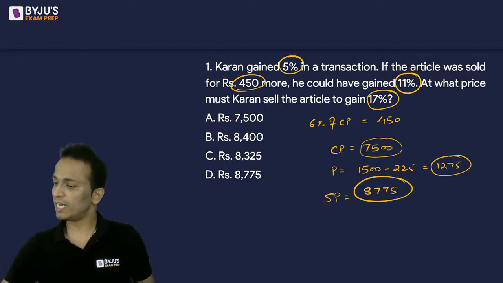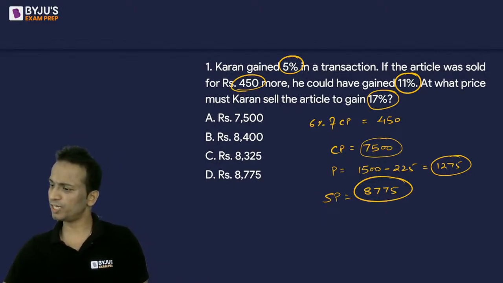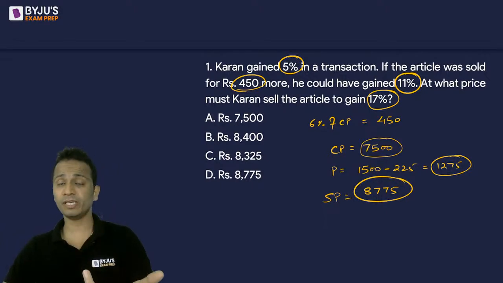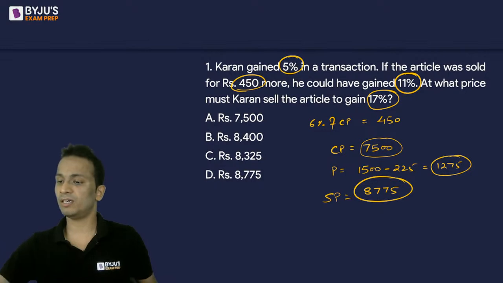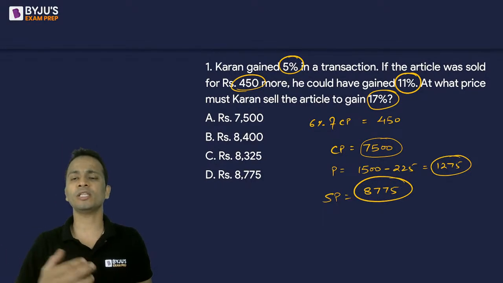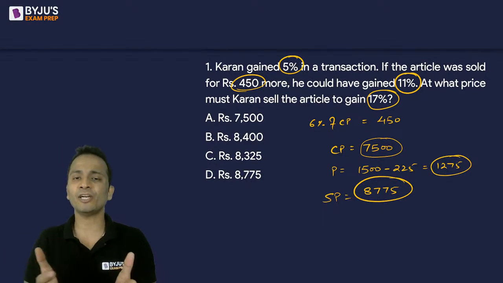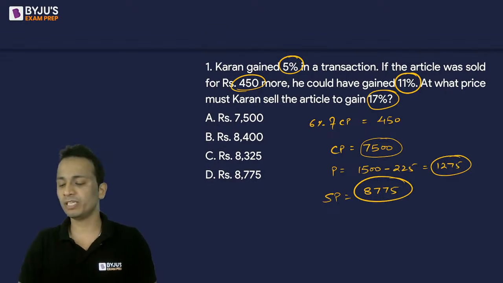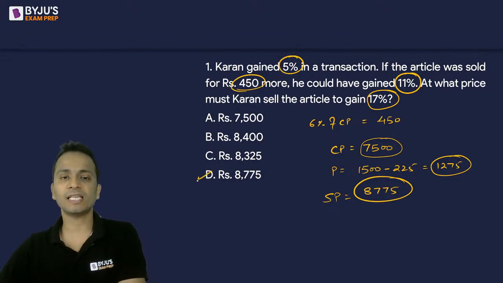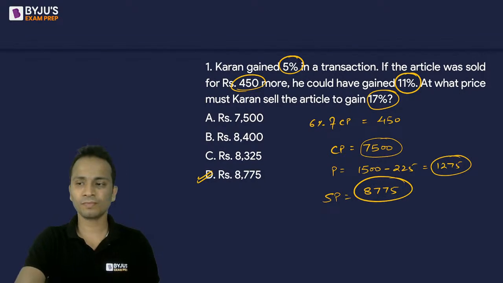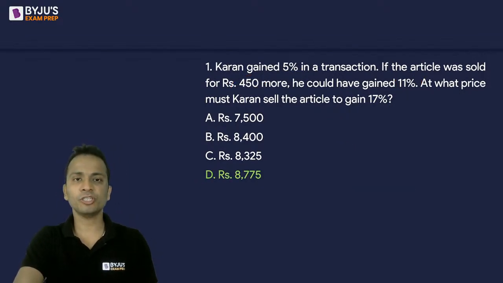Yes, so Saket and Shubham have given the correct answer. Shrujana, option D. Okay, wonderful. So the cost price, yes, 7500 is absolutely correct. And on that, if I calculate the profit and add it to the cost price, I'll get the selling price, which is option D, that is 8775. So the correct answer here is option D.